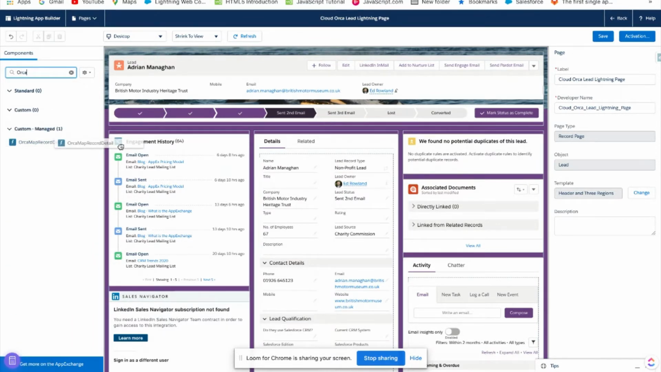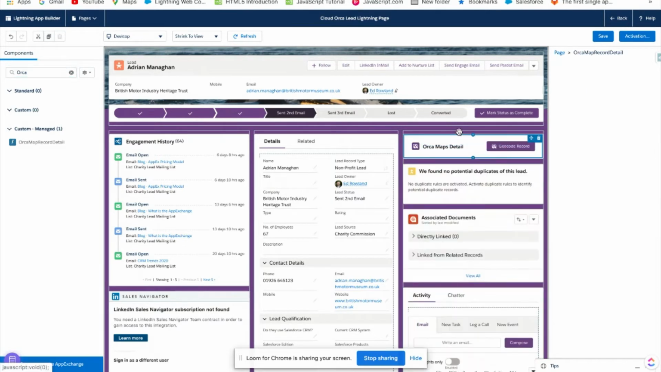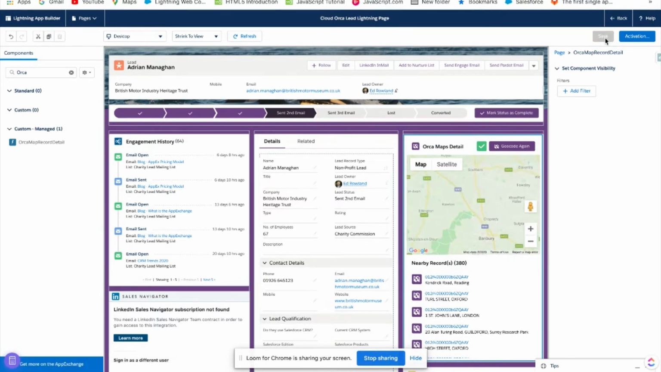So you can simply utilize this, dragging it to the desired location on the Lightning record page. Just make sure it's dragged over. So once this happens, you can simply see it on the page and save it.